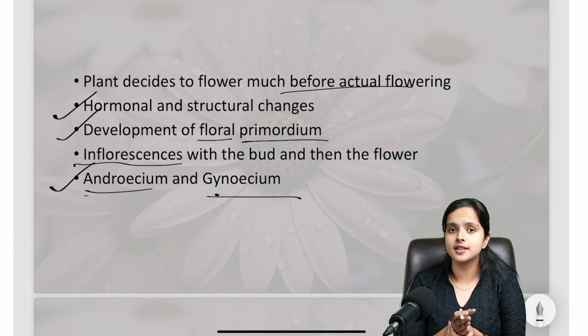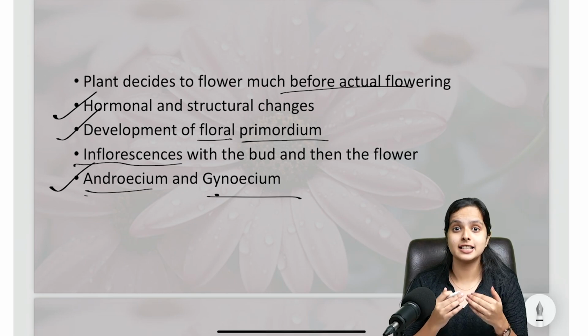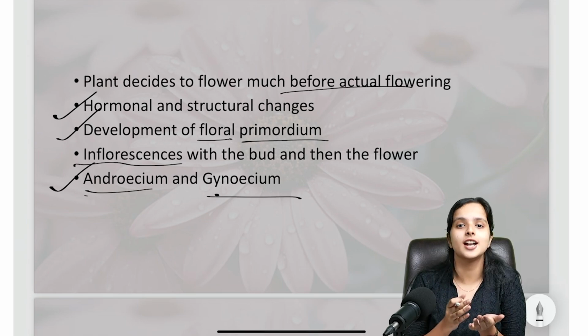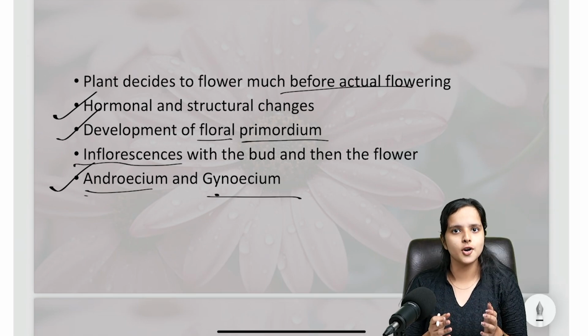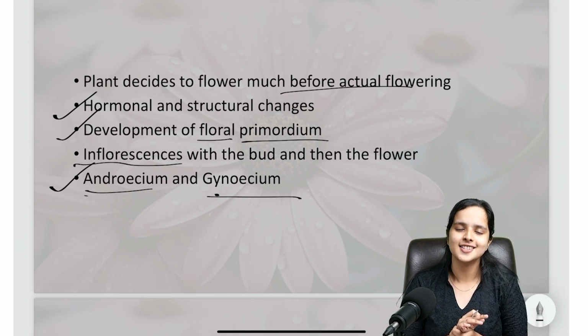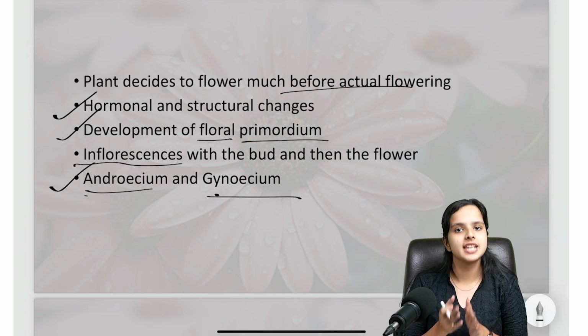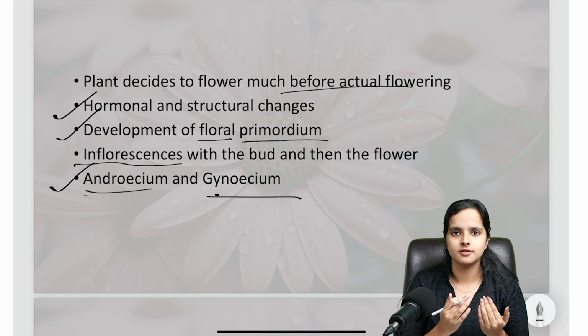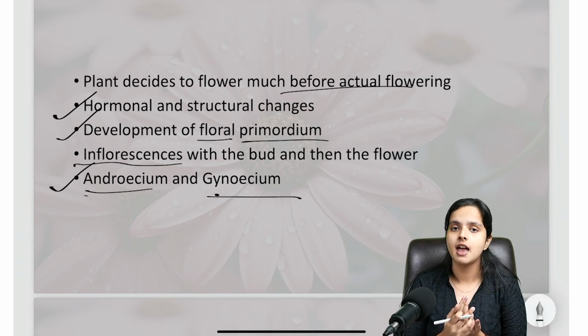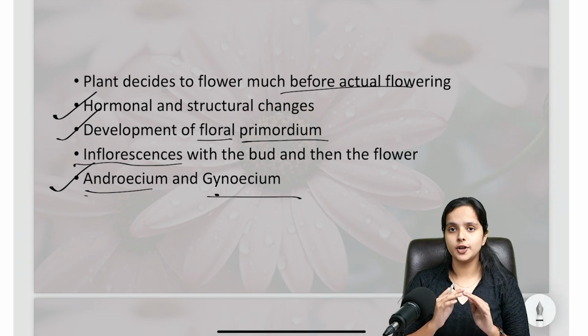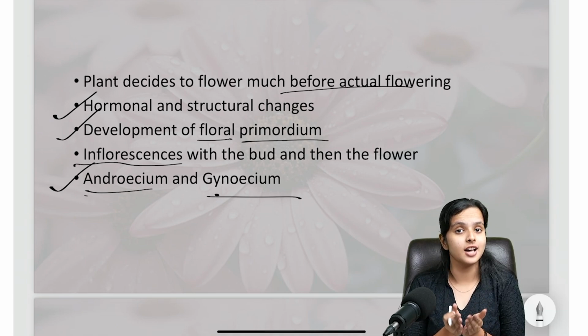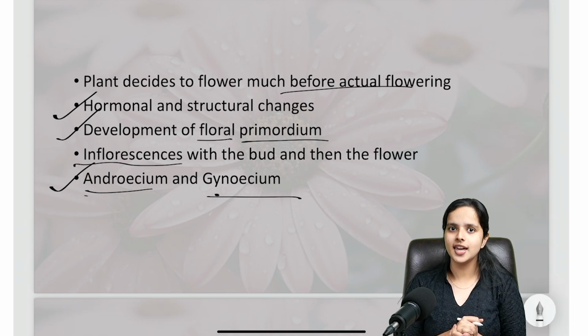In the case of hibiscus, you can see a lot of stamens, right? They are even uncountable. I mean, it's possible to count, but it will take a lot of time. So anyways, in plants, the number of stamens and the number of pistils may vary greatly. And what do we call a group of stamens together? We call it the androecium. And what do we call a group of pistils or carpels? We call it the gynoecium. I hope that's clear.